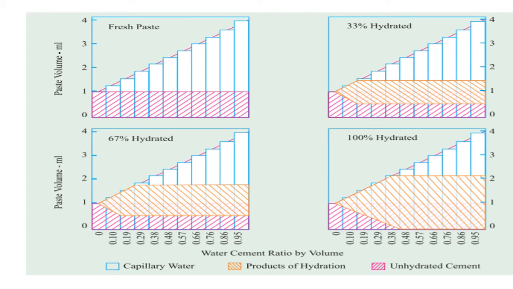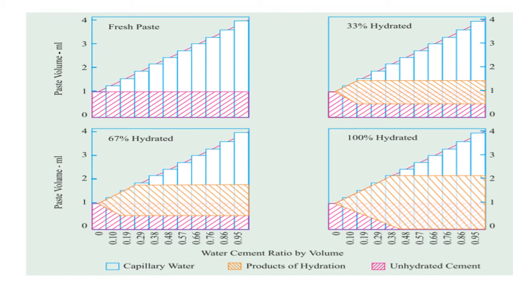Here you can see at the beginning, at the fresh state, we have 3 colors. The pink color is for unhydrated cement, the orange color is for product of hydration, and white represents capillary water. Here at the beginning, that is at the fresh state, you have complete unhydrated cement and capillary water.